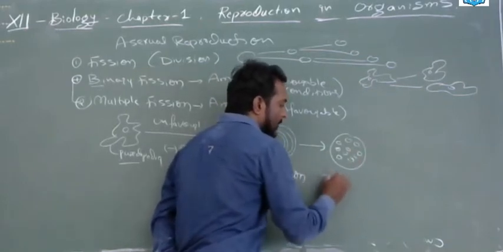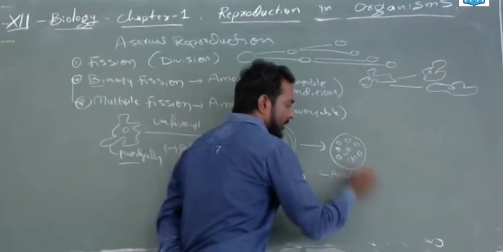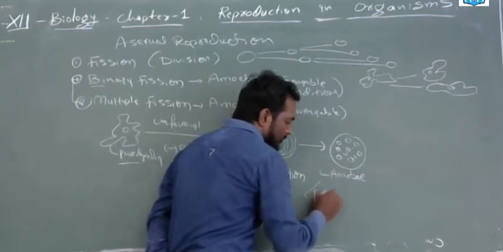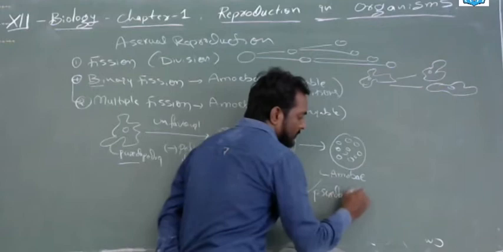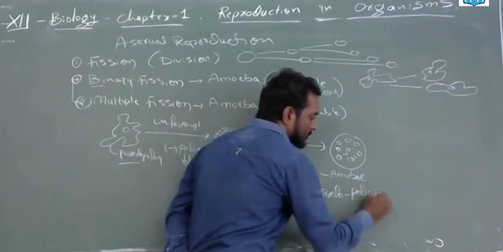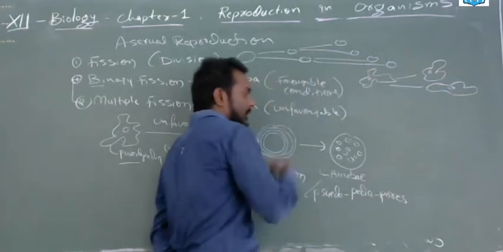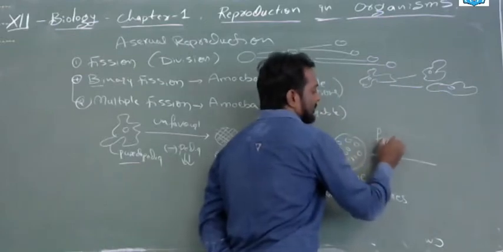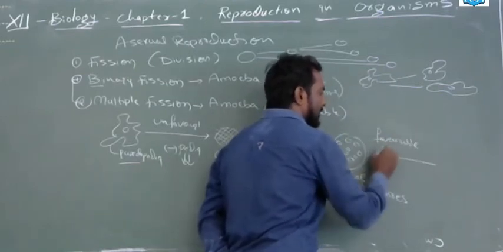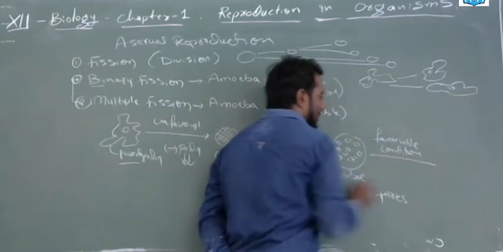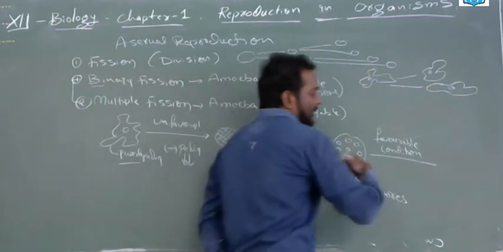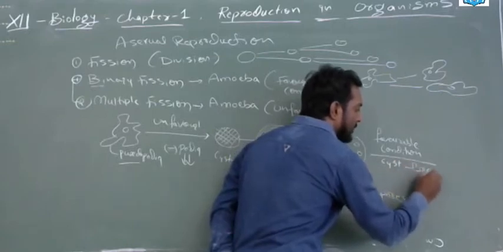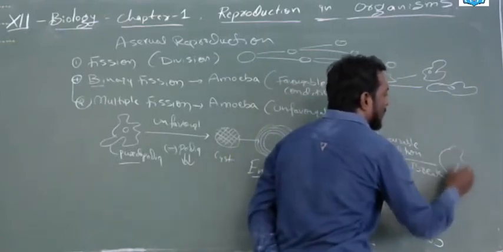And these are called amoebae, or you can also call them pseudopodiospores. Later, in the case of favorable conditions, this encysted amoeba will break, the cyst will break, and it will release all the spores.